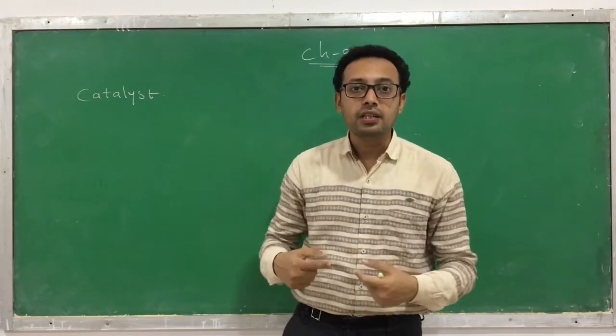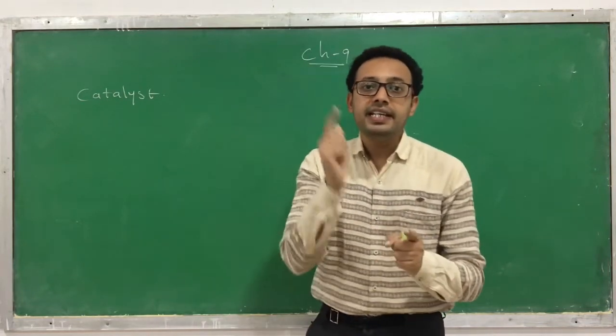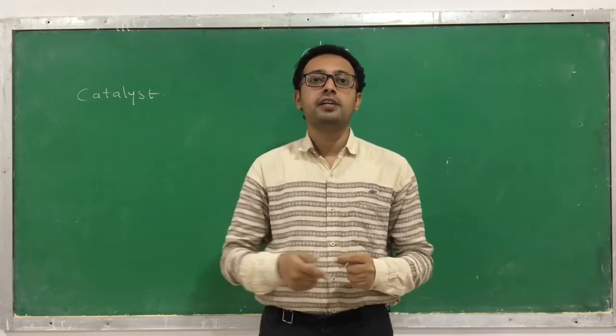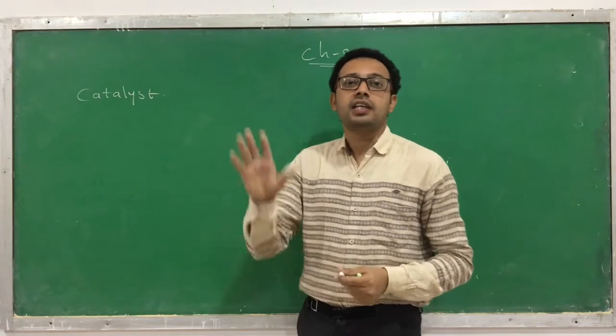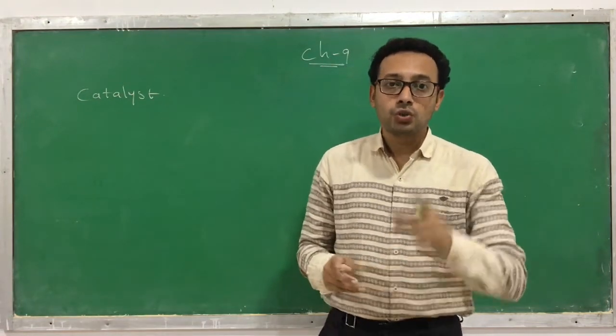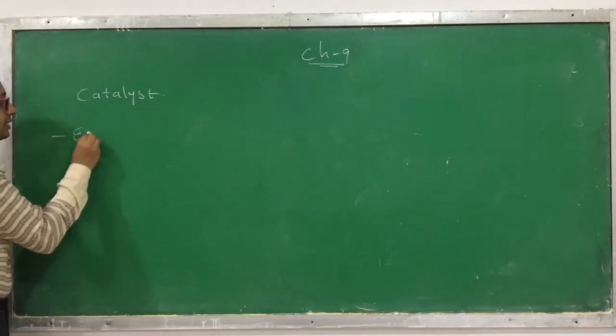The catalyst in our body is denatured or degraded by higher temperature and higher pressure. But the catalysts in the laboratory are not degraded by higher pressure and higher temperature.